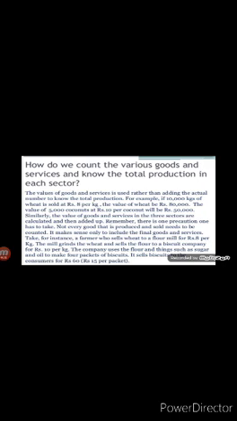Now children, first let's see how do we count the various goods and services and know the total production in each sector. Children, to know the total production in any of the three sectors, we need to count the goods and services produced in that sector in a financial year. This counting of goods and services involves two problems.